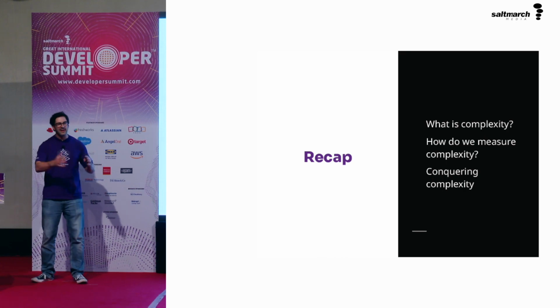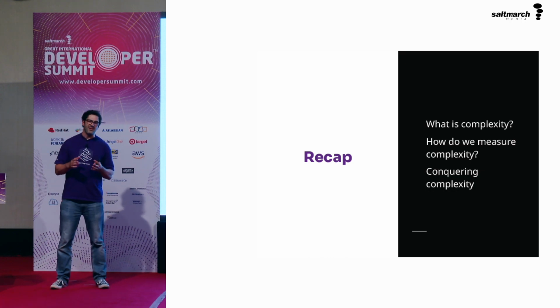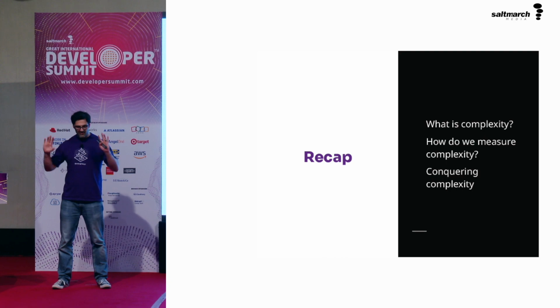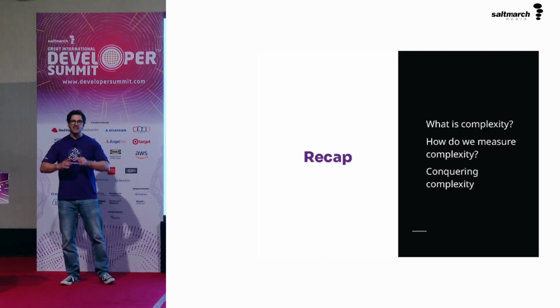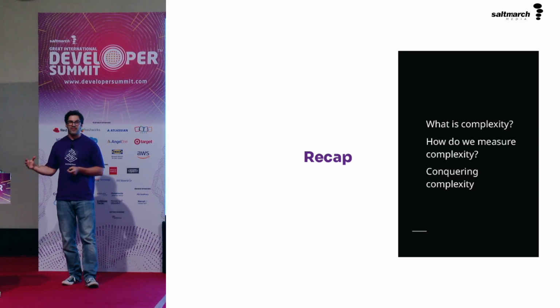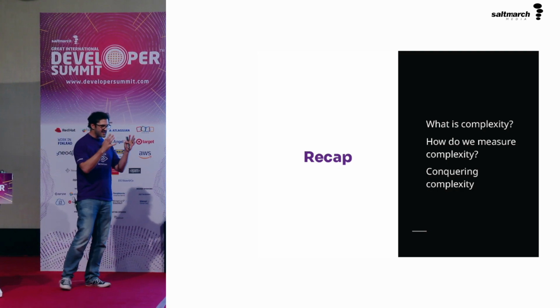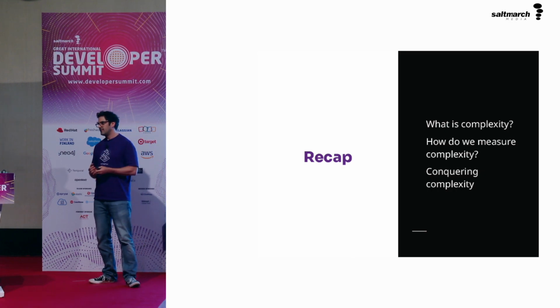And then finally, conquering it. Reduce the nesting in your code as best as you can. Nesting is absolutely the enemy. And we can do so by inverting conditions and exiting early. We can collapse conditionals down on themselves. We can extract helper methods, reduce the context that goes on in that helper method, and make it easier to read and understand the previous bit of code by naming that method well.